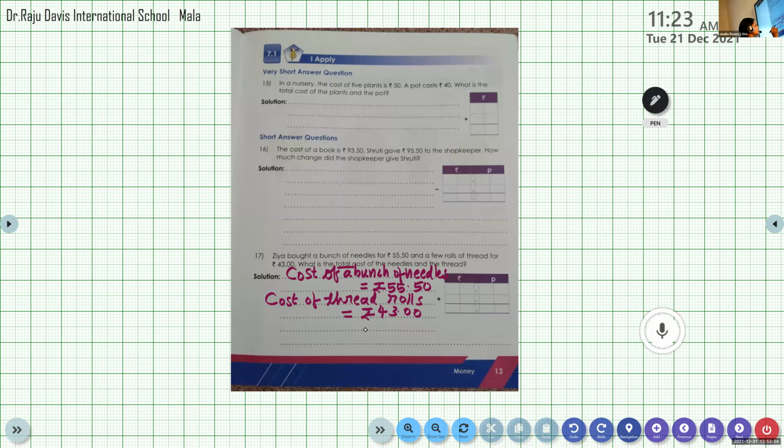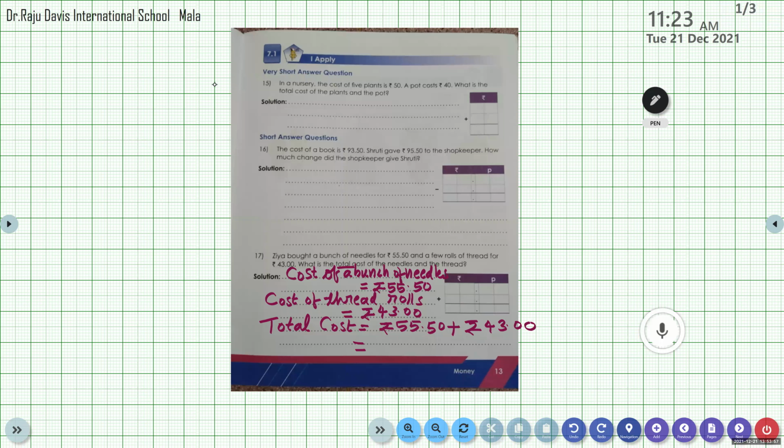Total cost is equal to 98 rupees 50 paise. So please write the steps and find out the answer. The answer is 98.50.